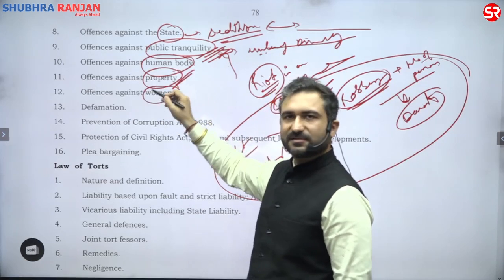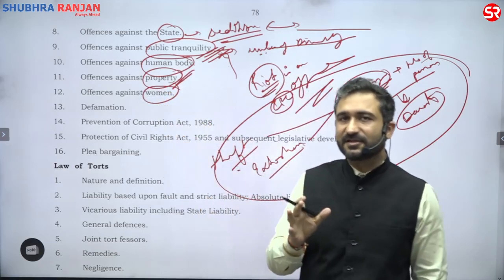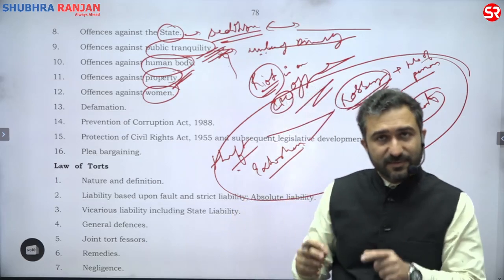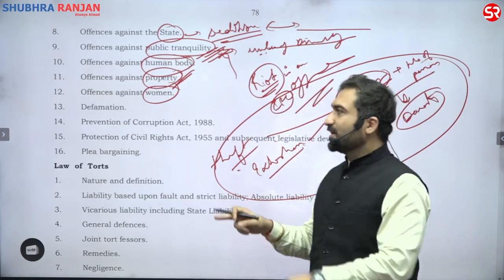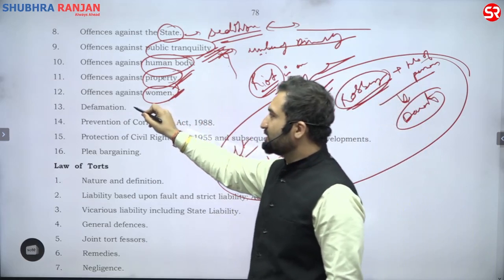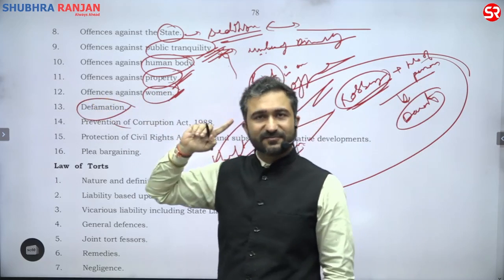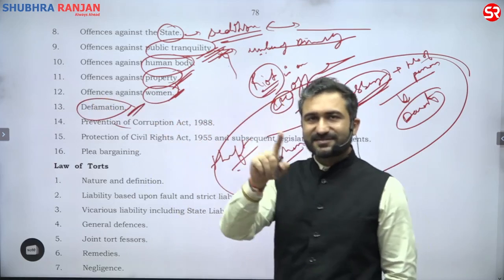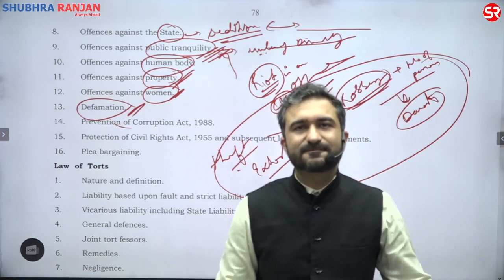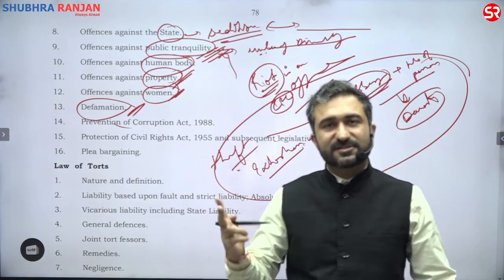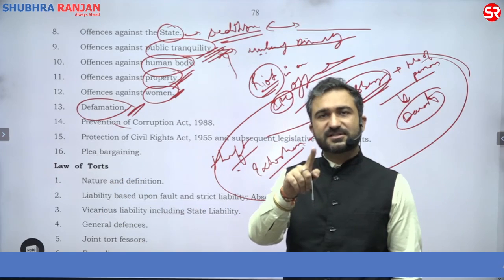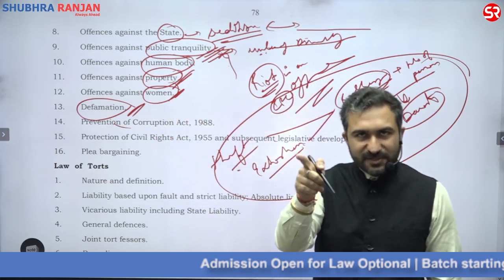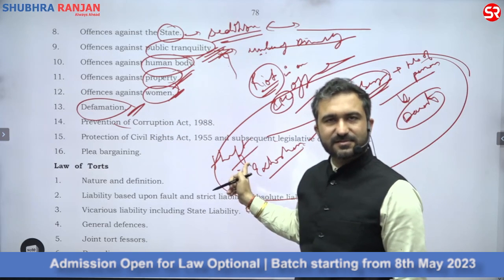Then offense against women. You will understand why offenses against women are given, why there are certain gender biased offenses given in law of crimes. We will understand the approach, and also read about the offenses against women. Then defamation. You have already read defamation in tort, and we will understand how defamation is defined under crime. That is why I said that tort and crime sometimes overlap. Defamation is an aspect of both. If you want to take compensation, if someone defames you, go to law of tort. If you want to give punishment to the person who defamed you, come to law of crimes.